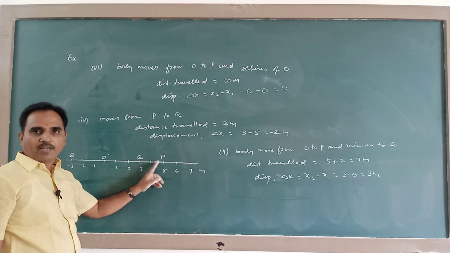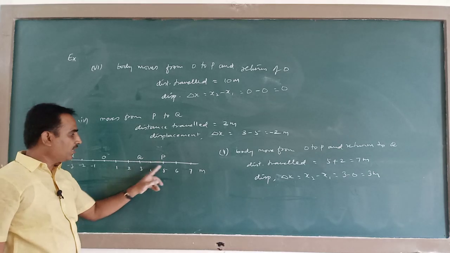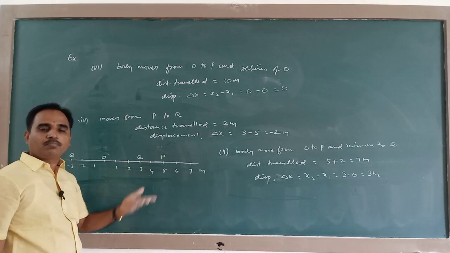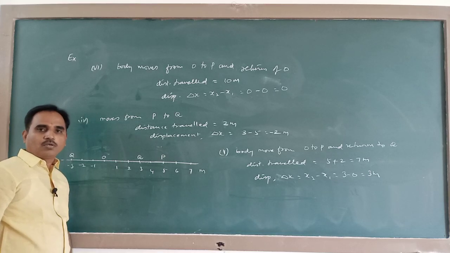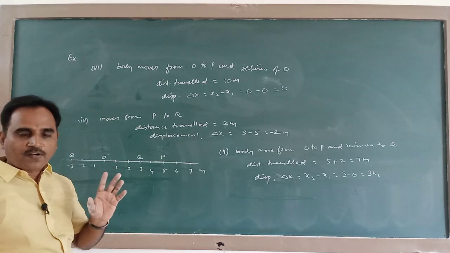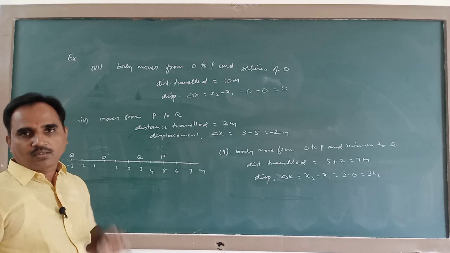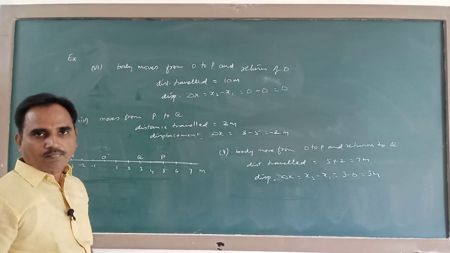P to Q and back to P. Then the displacement becomes 0 but the distance traveled will be 8 meter. So try to understand the difference between displacement and distance traveled.